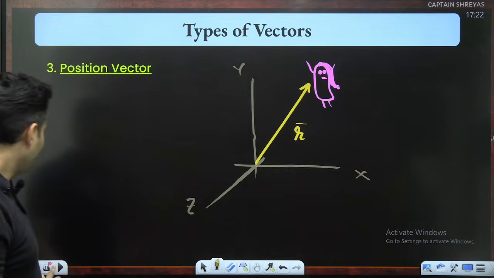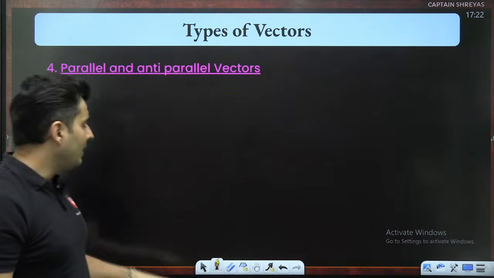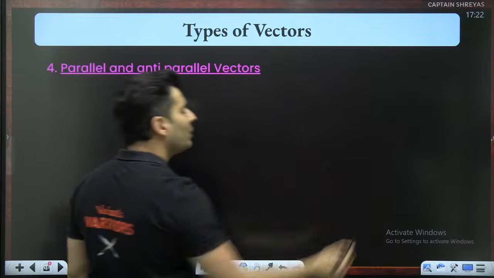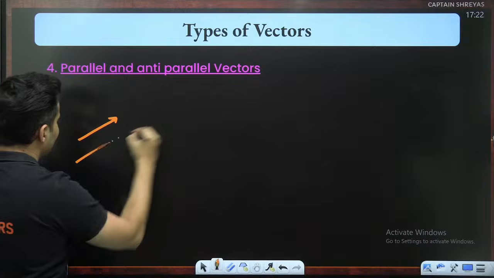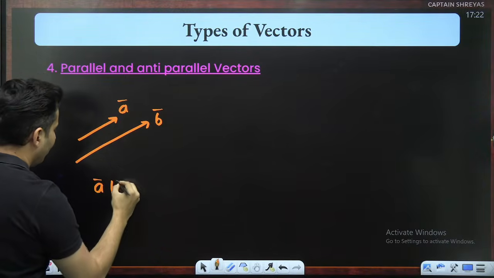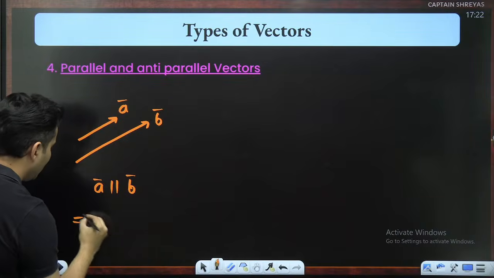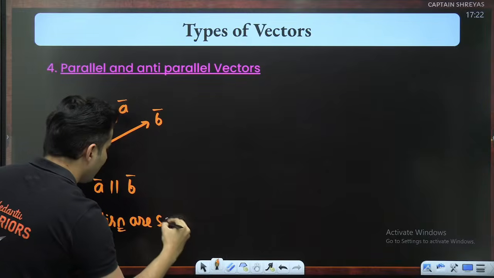Right, perfect. Next important thing: parallel and anti-parallel vectors. The name only tells you everything. If two vectors are parallel, that means the directions are same. If A vector is parallel to B vector, then obviously the directions are same.